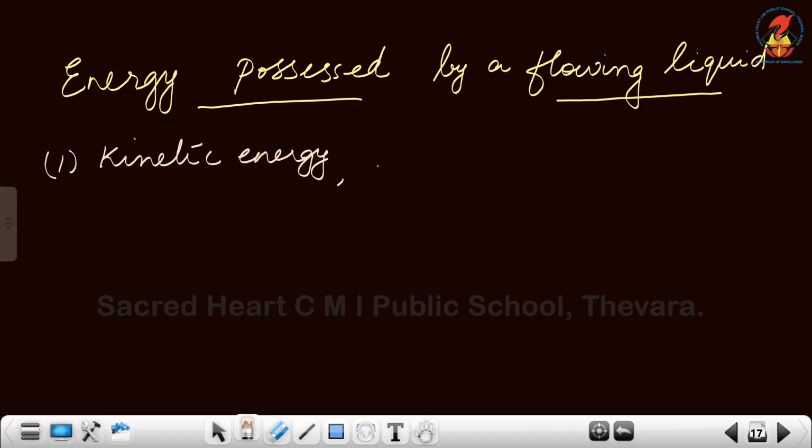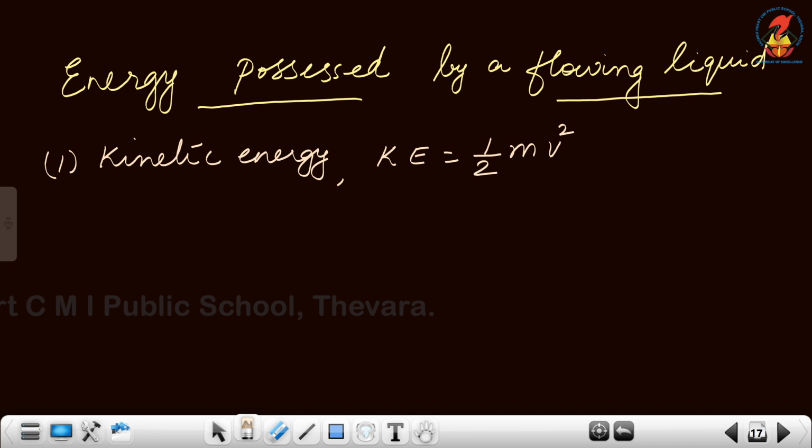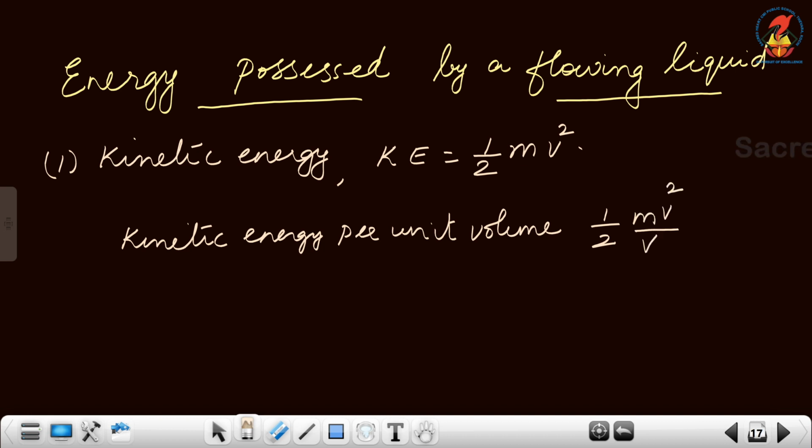Its equation is kinetic energy equals half mv square, or kinetic energy per unit volume is given by half mv square by V. This v is velocity and capital V is volume, and we know mass by volume is density. So kinetic energy per unit volume can be written as half rho v square.